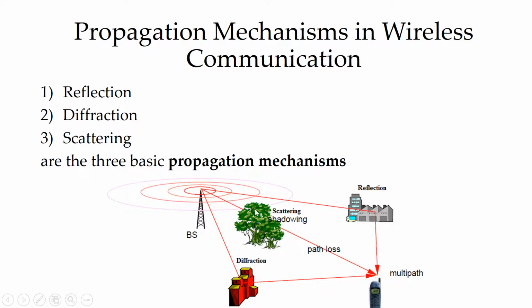Scattering, what do you mean by scattering? A signal is split up into many things, right? And diffraction, what is diffraction? If it falls on any coarse objects, any harder objects or pointed objects, again a signal will be split up into many parts, right? So that is diffraction. We will see it technically in detail.